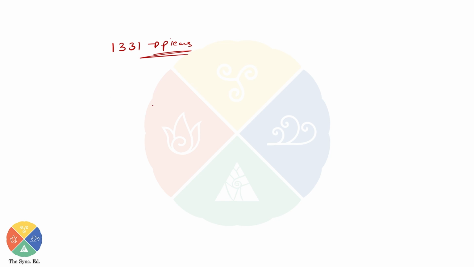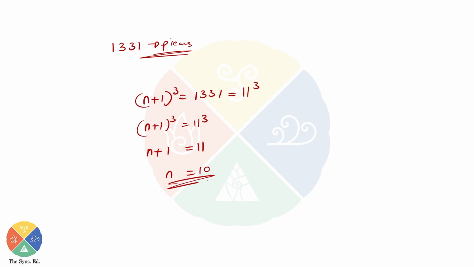I'm going to solve the answer. If you need the time, please pause the video. So we know that total pieces will be (n plus 1) whole cube, and that is 1331. And 1331 is nothing but 11 cube. So (n plus 1) whole cube is equal to 11 cube. Therefore, n plus 1 is equal to 11. And I can say that n is equal to 11 minus 1, or 10. Since each side we are cutting 10 times, total number of cuts will be 3n, or 3 into 10, or 30. So that's it.